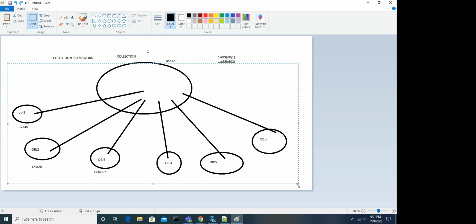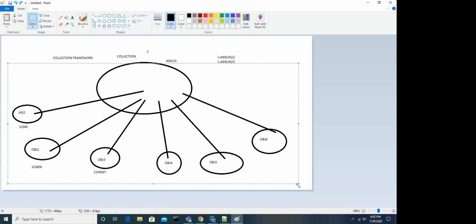The moment you create a collection object and add individual objects to the collection, it will not store the actual object, because the moment you create an object, memory is already allocated. It will not create a duplicate copy. It will just refer to the address of that individual object, guys.